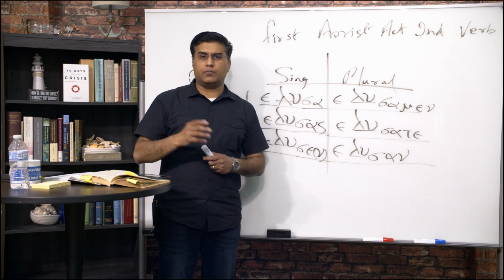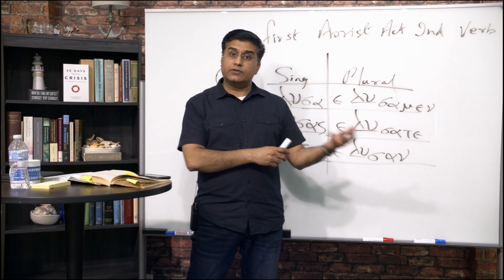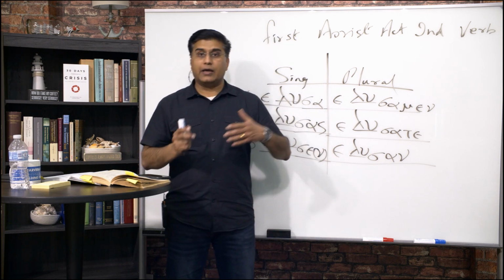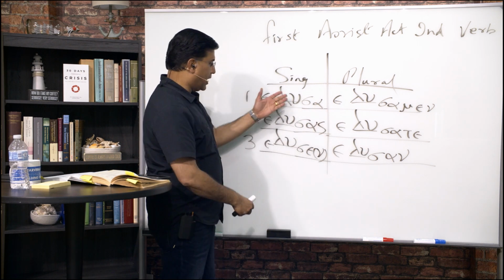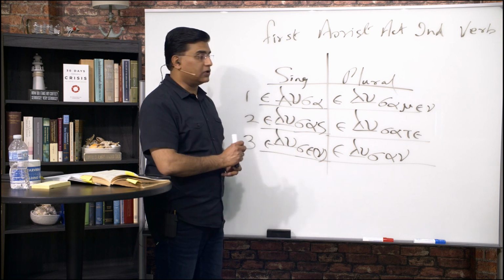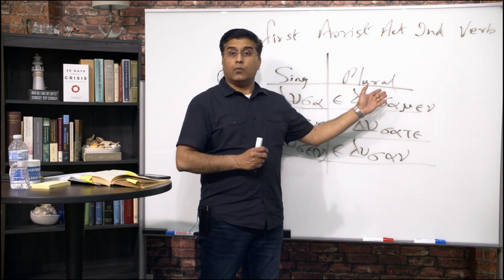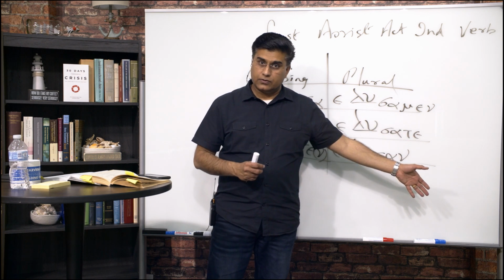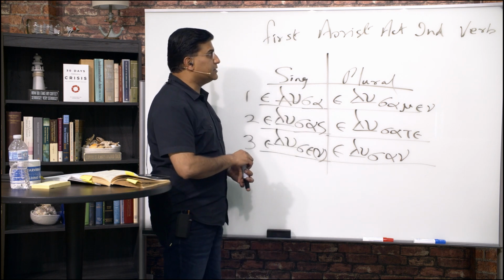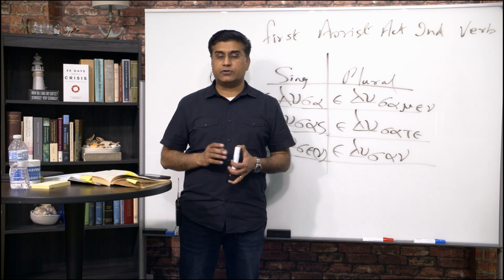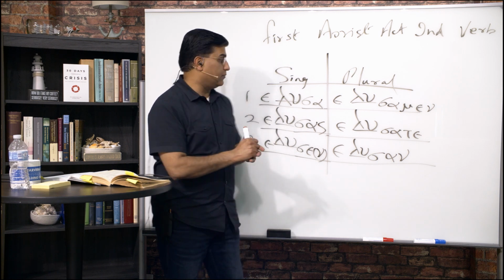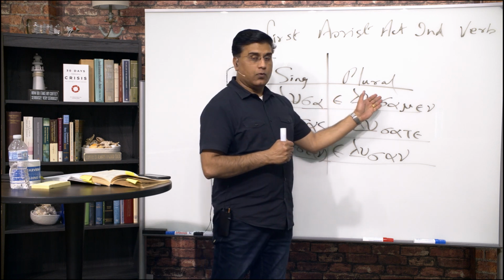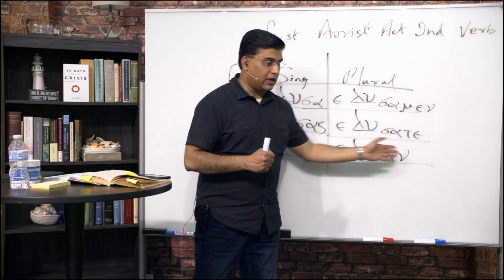Remember, imperfect would be I was losing. This one is I loosed. I loosed, you loosed, he, she, it loosed, we loosed, y'all loosed, they loosed. Okay? So this is the difference between the first aorist indicative, which is I loosed, you loosed, he, she, it loosed, we loosed, y'all loosed, they loosed.